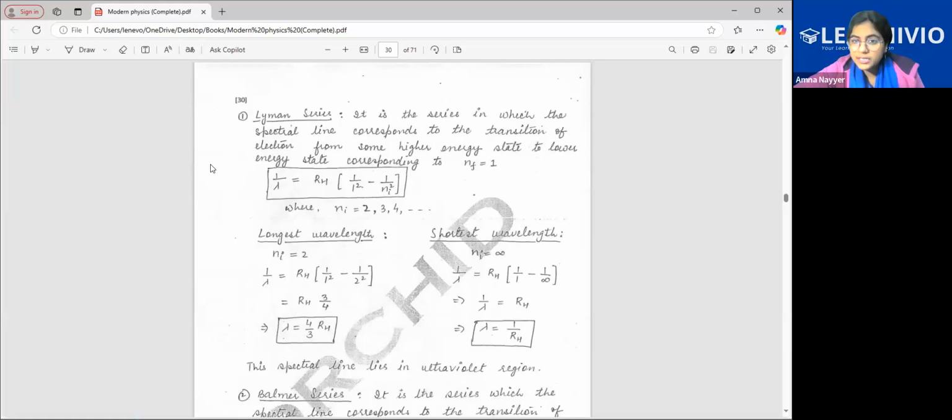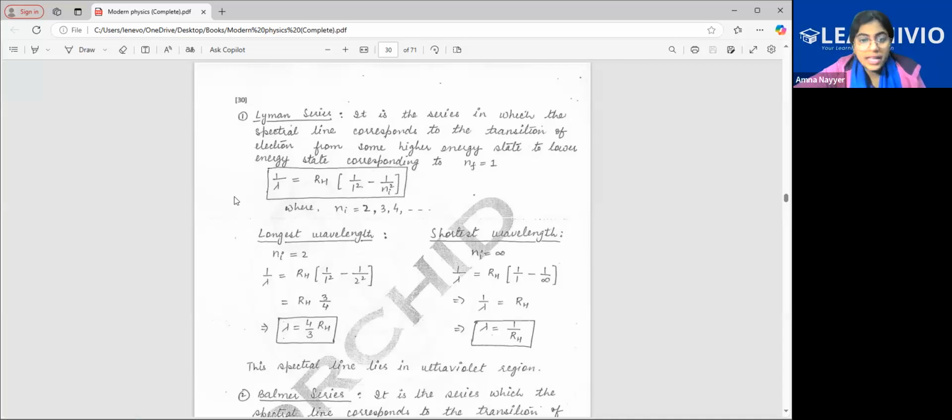Coming to the Lyman series. It's a series in which the spectral line corresponds to the transition of an electron from a higher state to a lower state. Electrons can come from any of the levels. Initial level can be anything, starting from 2, not 1: 2, 3, 4, till infinity. Final level has to be 1. So in this formula, final is clear that it is 1, and initial can be anything.